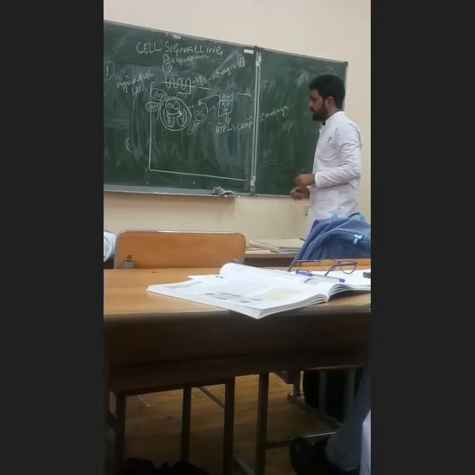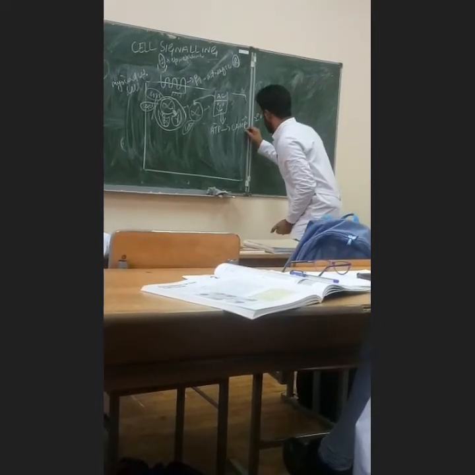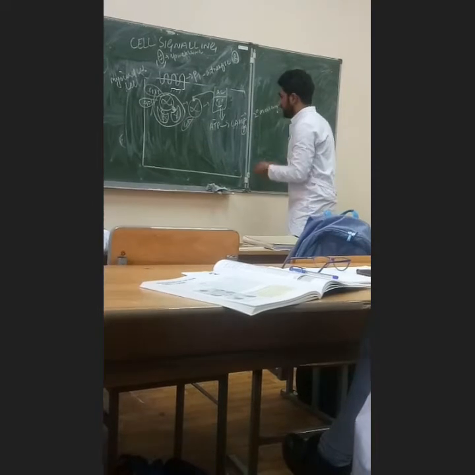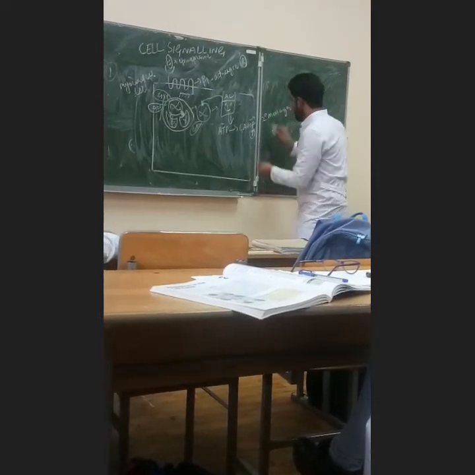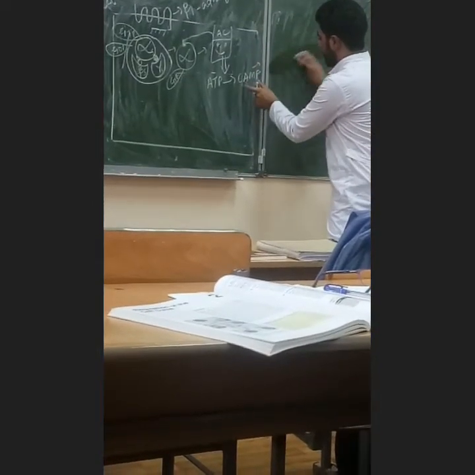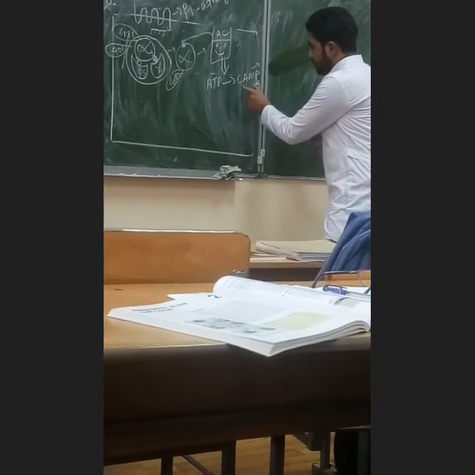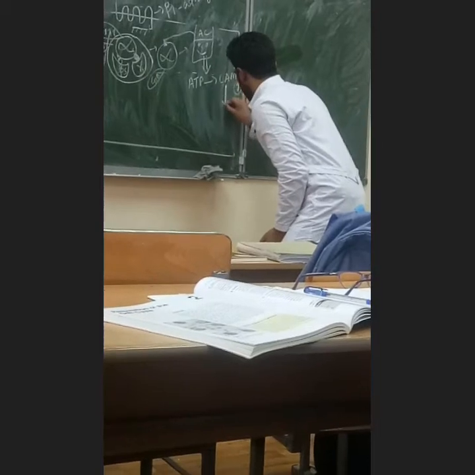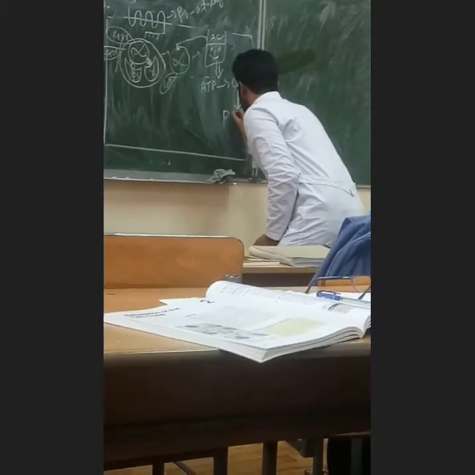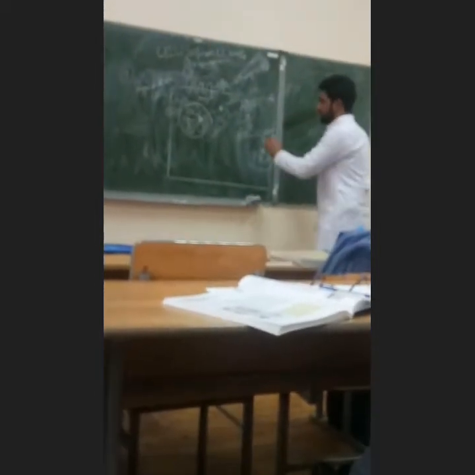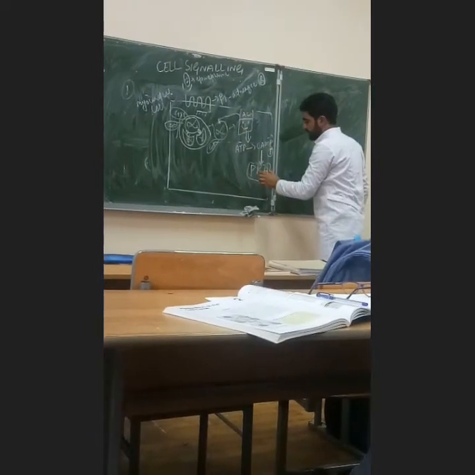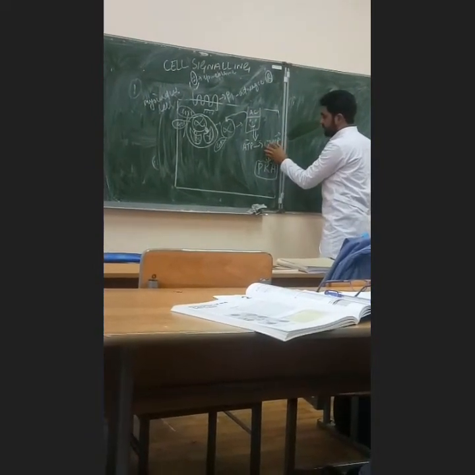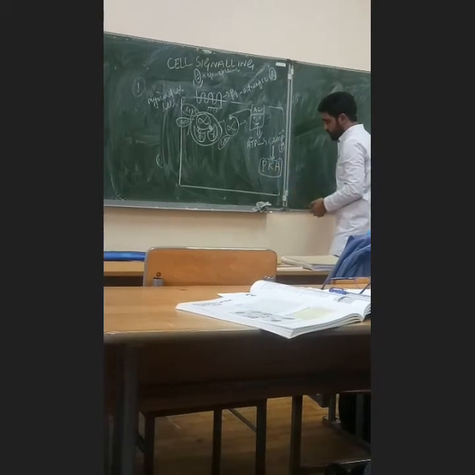Now when cAMP gets energy, its quantity increases here. It is also called cyclic AMP, and it is also called a secondary messenger. Now when it increases, this energy will go again to protein kinase A. Why do I take A? Because I have adenylyl cyclase. This secondary messenger will give this information to protein kinase A.